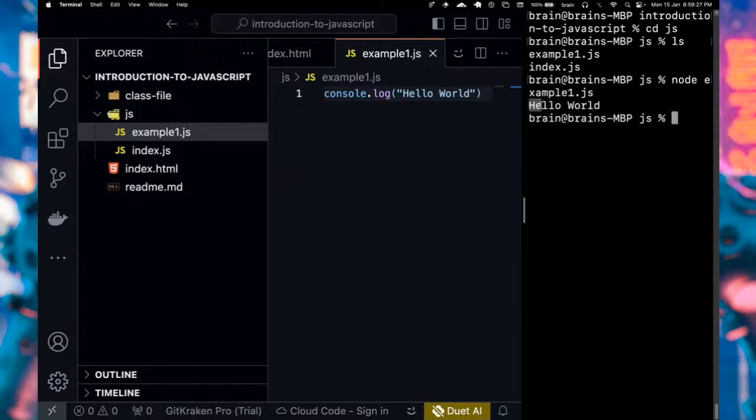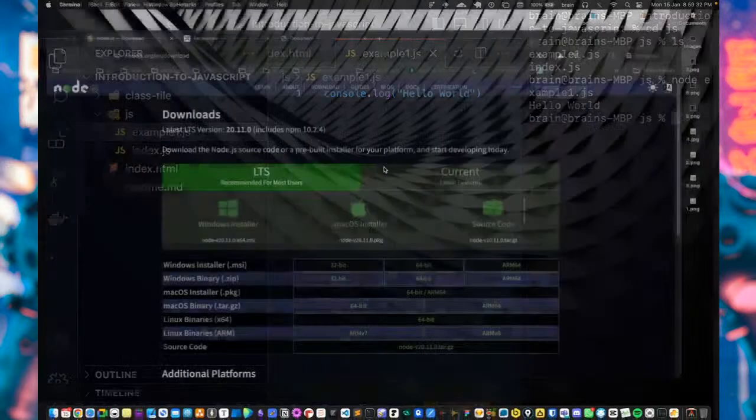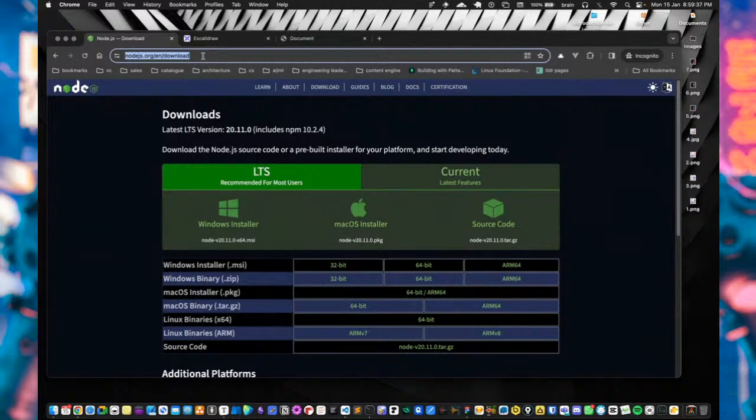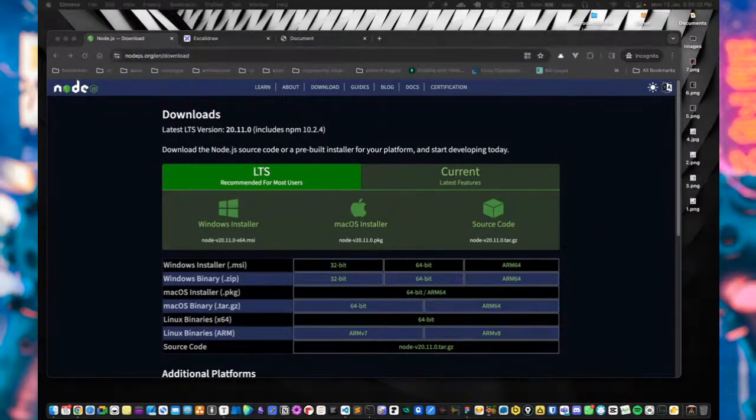So you see I have hello world. You can use this command node with the name of your file when you have installed node. And for those of you that need the link, I'm going to quickly drop this in the chat.